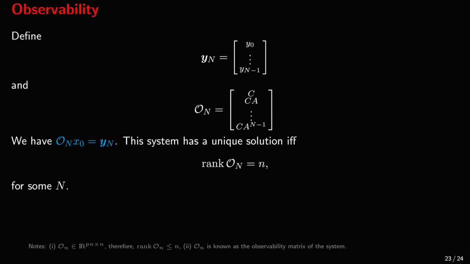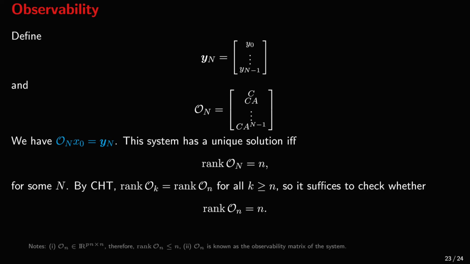This system has a unique solution if and only if the rank of O_N is equal to little n for some number big N. Again, by the Cayley-Hamilton Theorem, the rank of O subscript k for all orders k higher than little n have the same rank. So it suffices to check whether the matrix O subscript little n has rank little n.